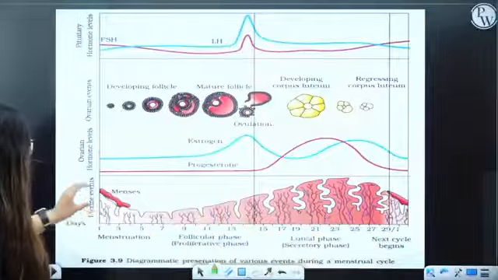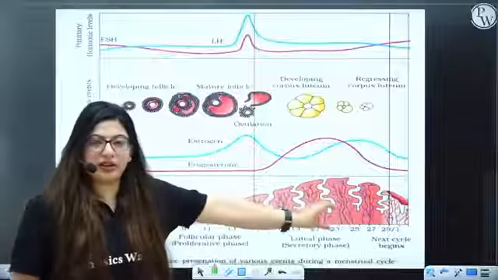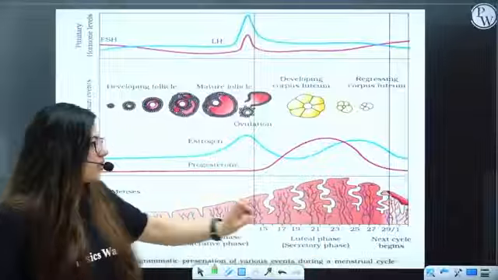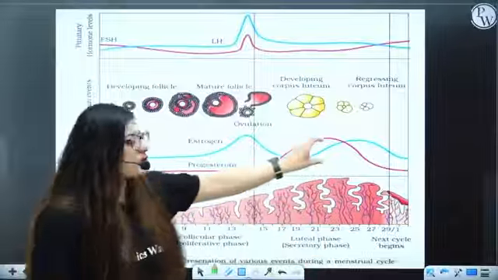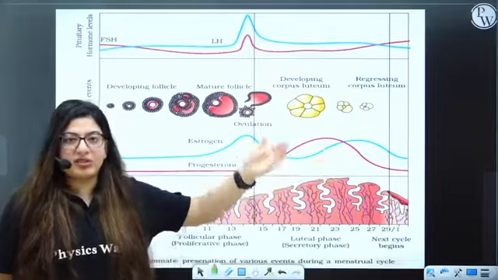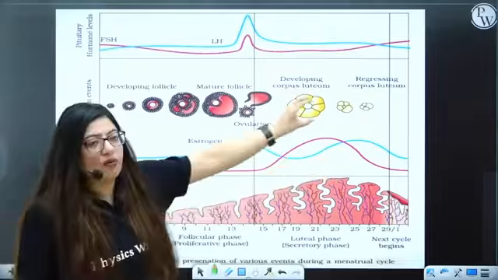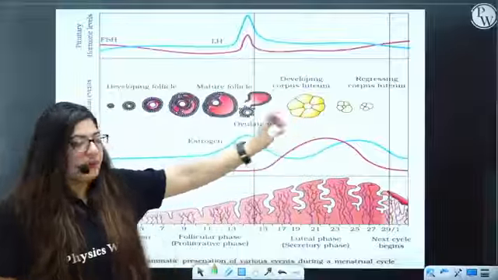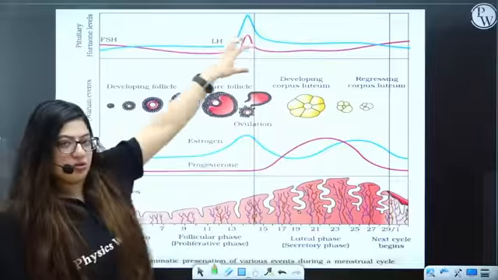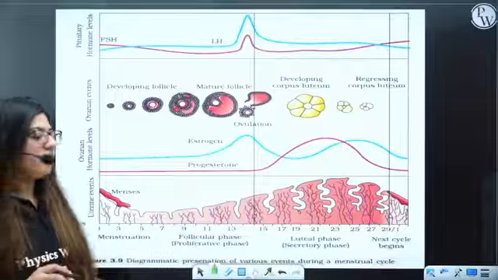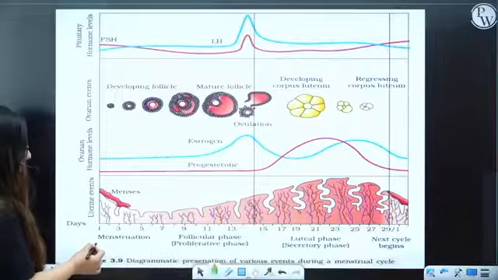So here uterine events are occurring. That means what is happening in the uterus. Here ovarian hormones peak are there, whatever hormones are secreted by the ovary. Here what is happening in the ovary? These are ovarian events. And here the pituitary hormones. All right. So we'll start with the menstruation phase.